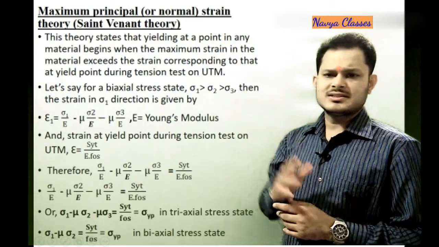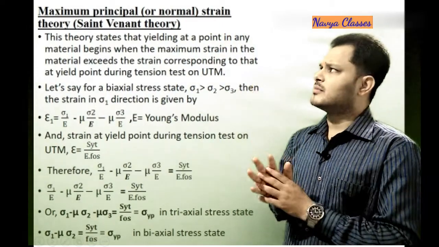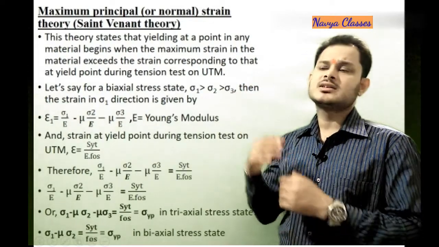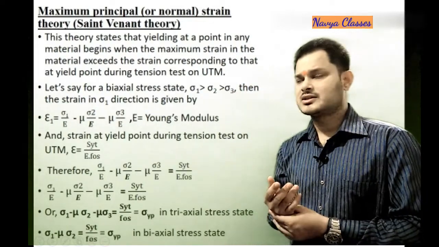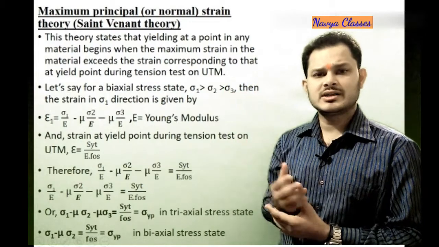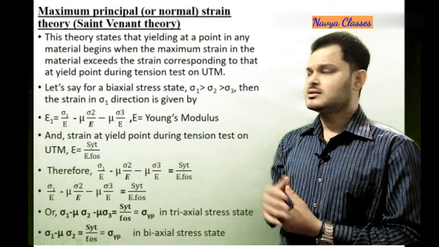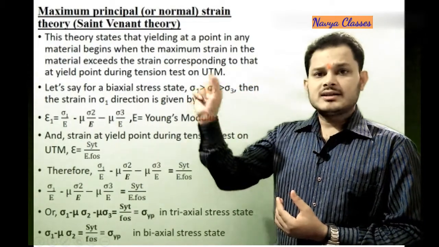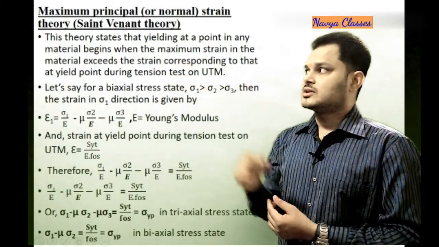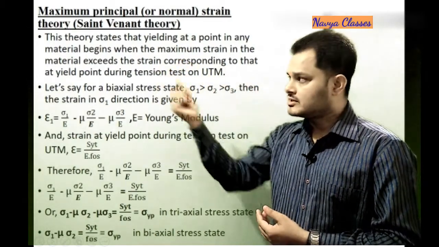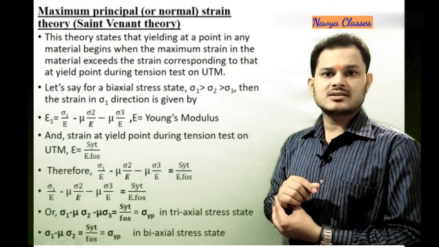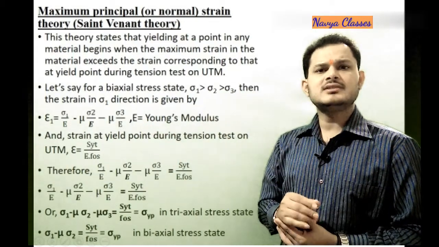Let us consider a biaxial or triaxial state of stress where sigma 1 is greater than sigma 2 is greater than sigma 3, the principal stresses. Then we can write the strain in each direction: strain in the sigma 1 direction, sigma 2 direction, and sigma 3 direction. Let us write the strain in the sigma 1 direction.